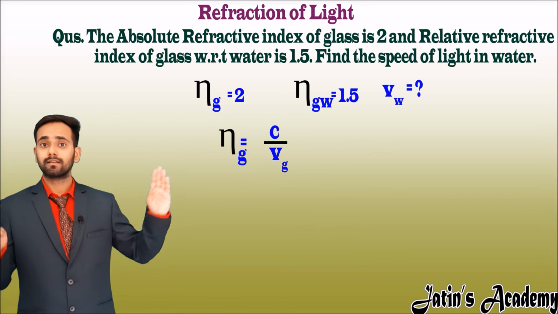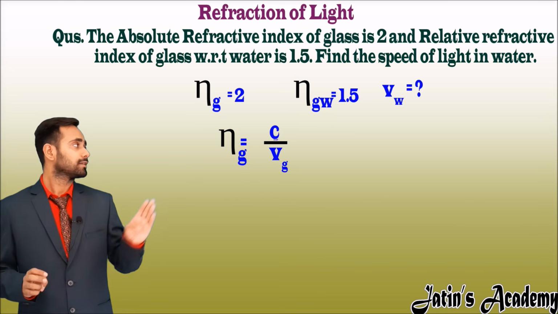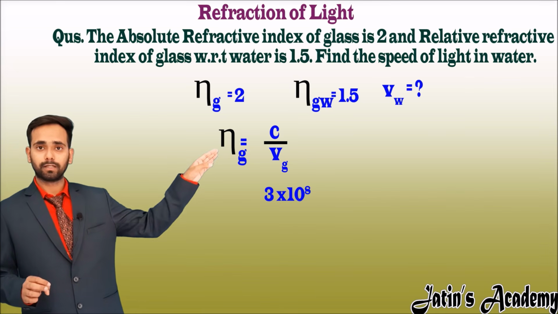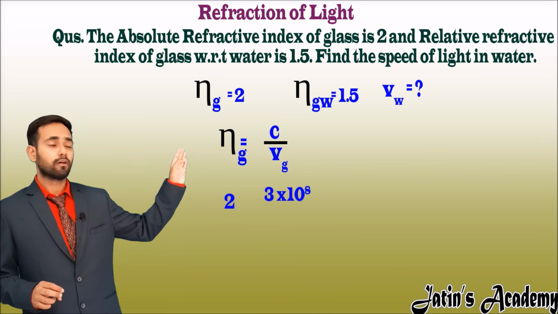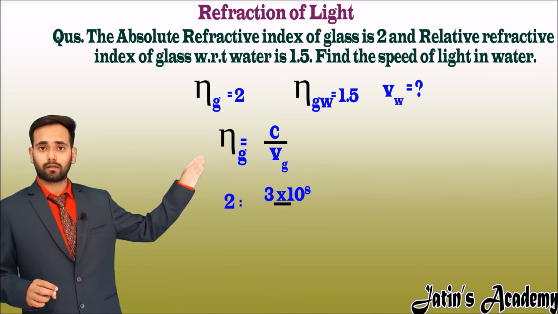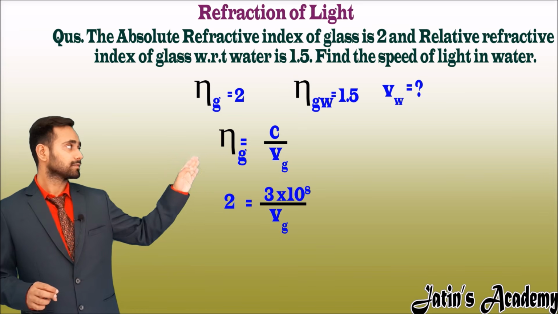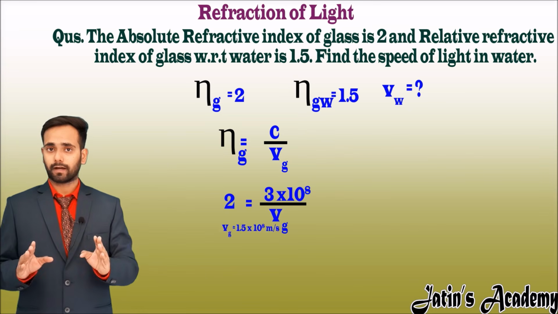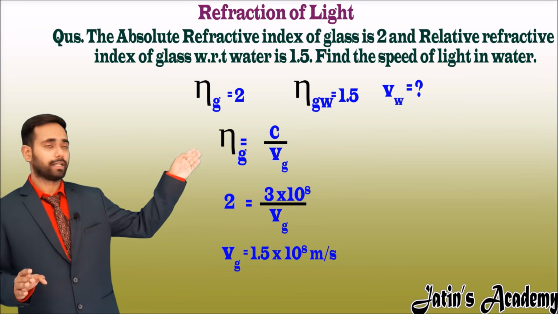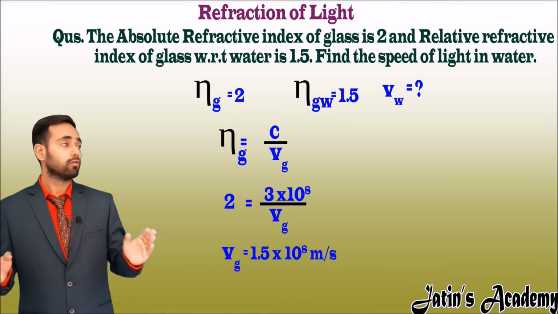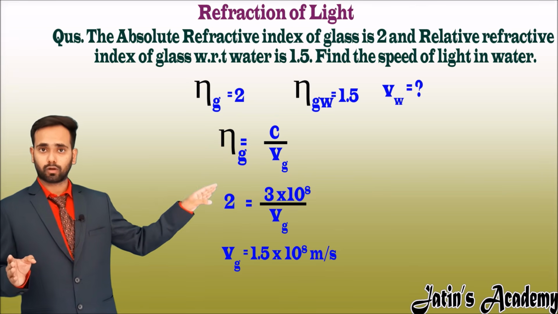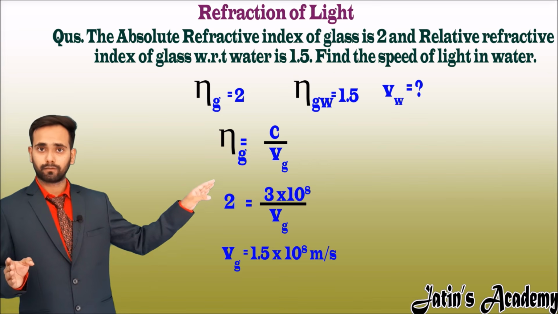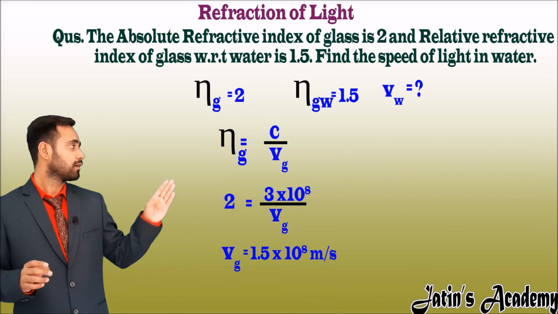Here c is the speed of light in vacuum, that is 3 into 10 raised to power 8 meter per second, and the refractive index is given, that is 2. From here we calculate the velocity of light in glass, that is 1.5 into 10 raised to power 8 meter per second. Now the relative refractive index of glass with respect to water is given, that is 1.5. Now put in the formula.